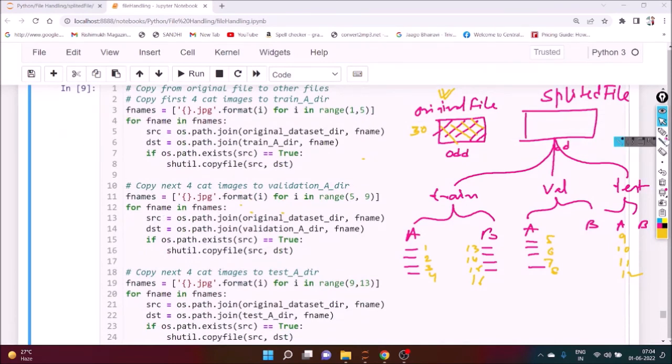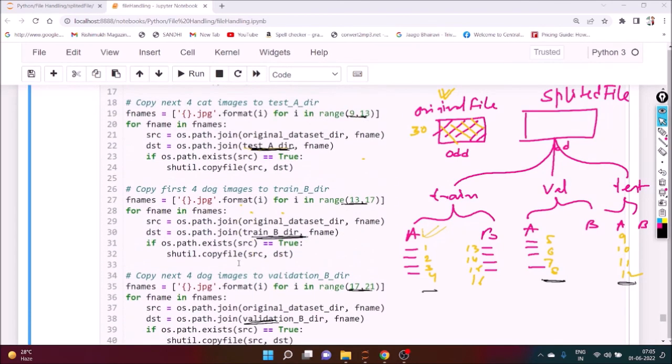So here for the train A, we can take another color, say black. For train A, we transfer 1 to 4. For validation A, we want to transfer 5 to 8. For test A, we need to transfer 9 to 12. Are you getting it? Similarly, for train B, you can see here.